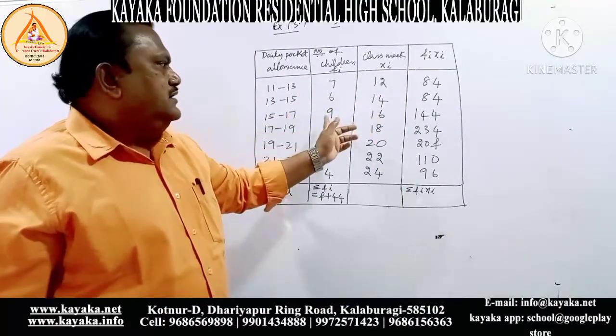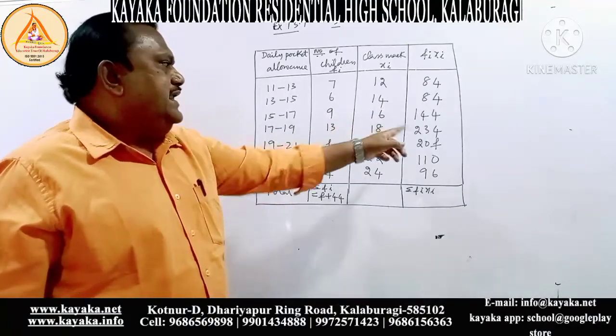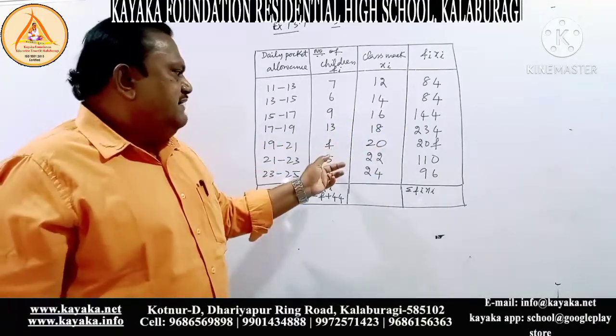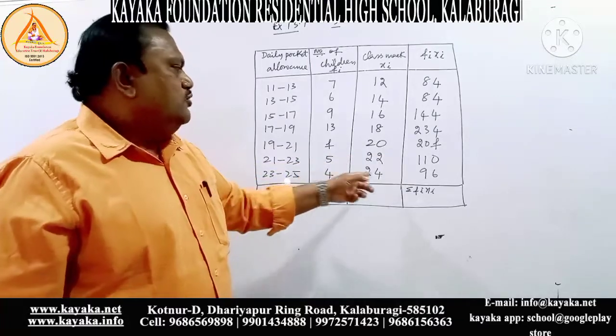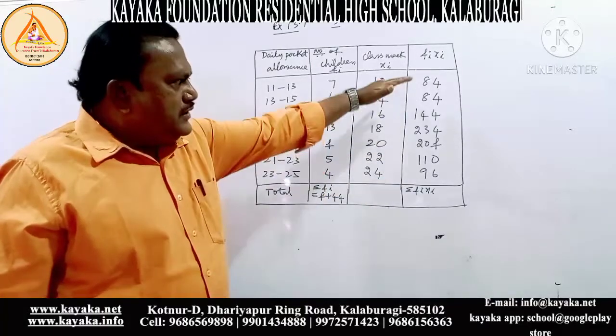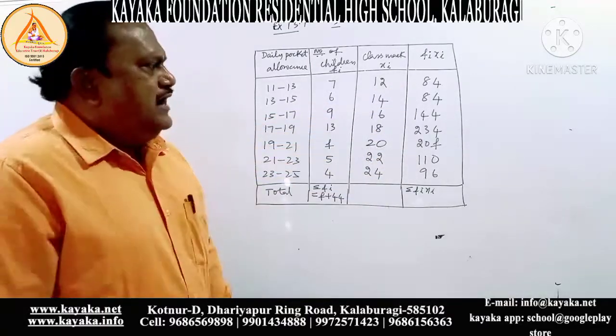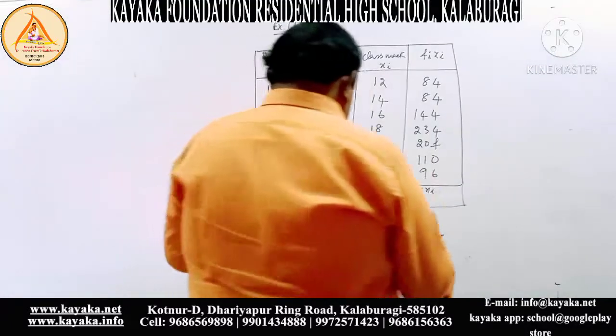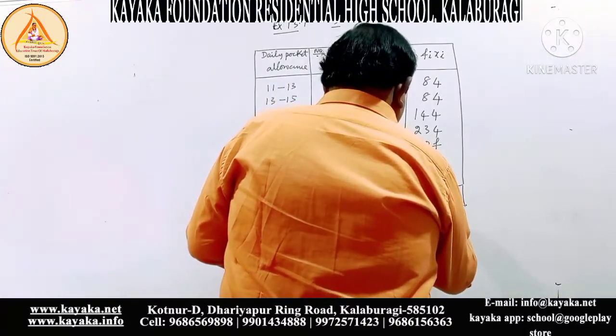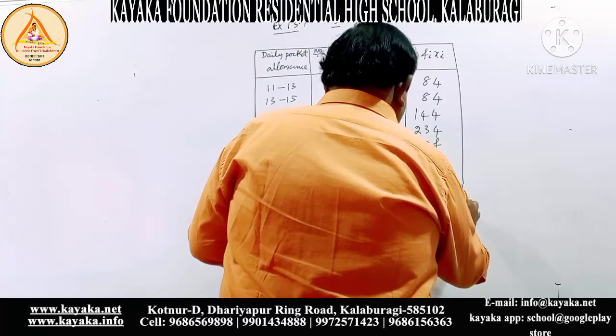6 into 14, 9 into 16, 13 into 18, f into 20, 5 into 22, 4 into 24. Therefore we got this. Now you have to add all these values. If you add all these values, you will get 20f plus 752.